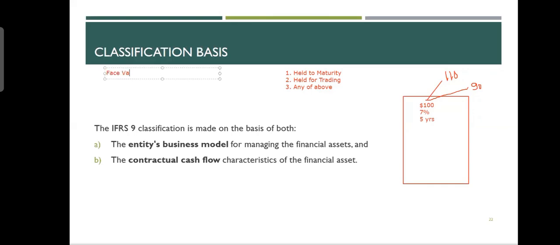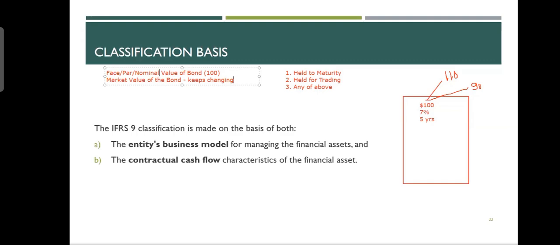Remember, there are two things. One is called face value of the bond, which in our case is 100. And the other is called market value of the bond. It keeps changing. The first thing, $100, does not change because that is written on the face of the bond. It is also called par value, and also nominal value. So there are three names: face value, par value, nominal value. It is the value which is written on the face of the bond. It is $100. But then the bond has a market value.